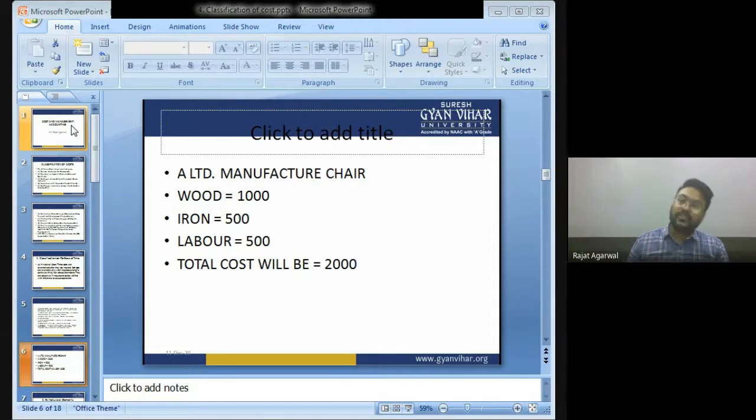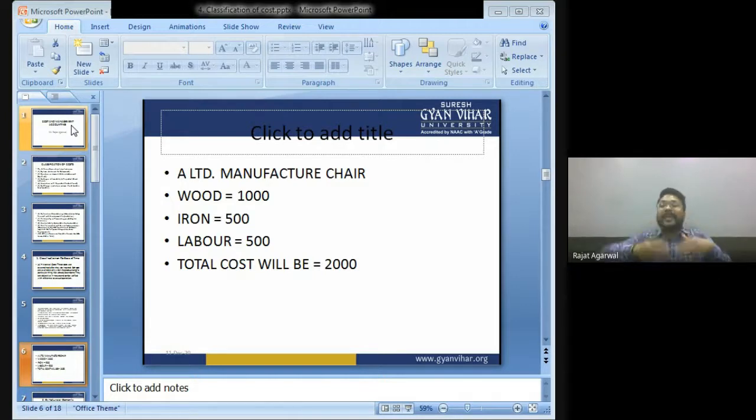So I want to start manufacturing chair. On the basis of some test and trials, I estimated that to manufacture one chair, the wood will cost 1000, iron will cost 500, and labor will cost 500. So the cost will be 2000.